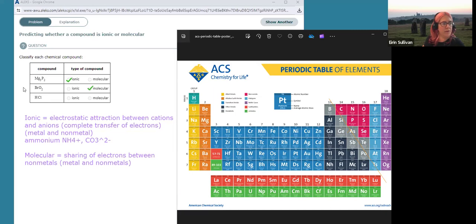HCl. Oh, this is a good one to mention, okay? Why is hydrogen green and all the other guys yellow here? Because hydrogen, no matter that sometimes it sits over here, often you see a big gap here, hydrogen is a non-metal, so be really careful. Hydrogen is a non-metal, okay? That's the only one over there, okay? So if you see hydrogen bonded to another non-metal, that is going to be molecular, not ionic, okay? It does form a cation though, which is kind of cool, right? But the bonding in HCl is technically molecular. Same for HF, HBr, HI. So watch out for those ones.